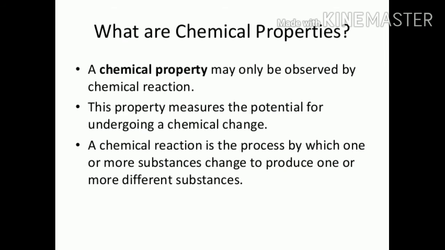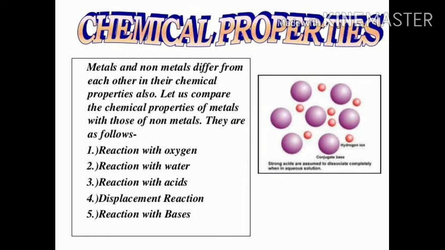Okay, now let us move to the next part of the same module, that is the chemical properties of nonmetals. Chemical properties of nonmetals differ from metals, and they may be observed only by chemical reaction. A chemical reaction is the process by which one or more substances change to produce one or more different substances. For example, when hydrogen and oxygen gases combine, they produce a compound known as water. Now let us understand a few chemical reactions of nonmetals with oxygen, water, acids, bases, and the displacement reaction.